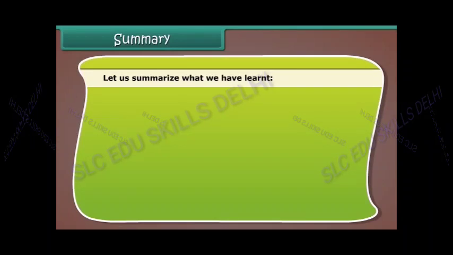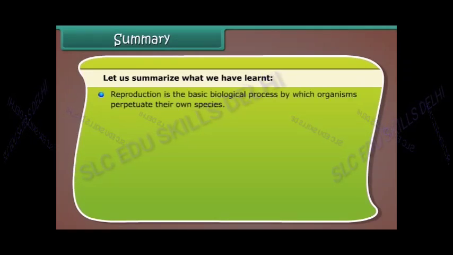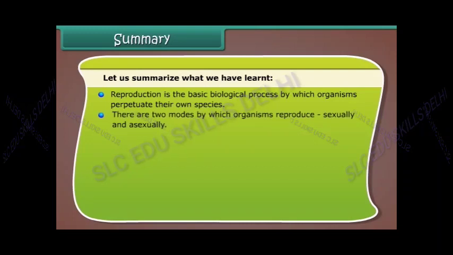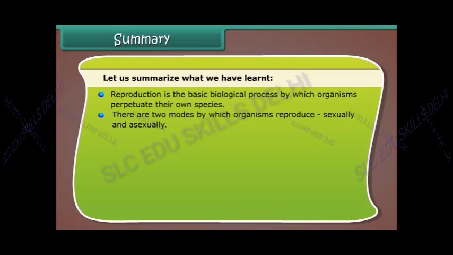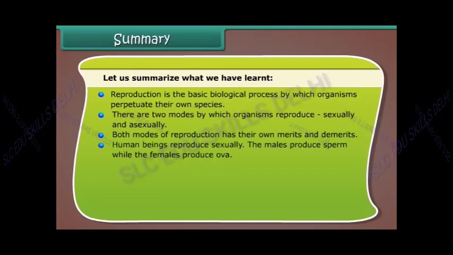Summary. Let us summarize what we have learned. Reproduction is the basic biological process by which organisms perpetuate their own species. There are two modes by which organisms reproduce: sexually and asexually. Both modes of reproduction have their own merits and demerits. Human beings reproduce sexually. The males produce sperm, while the females produce ova.